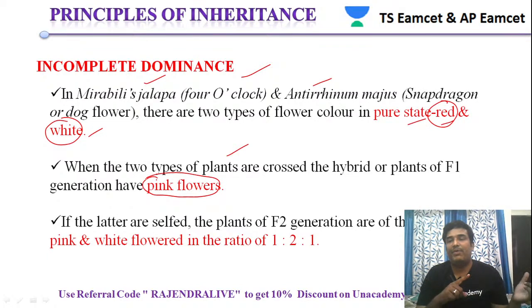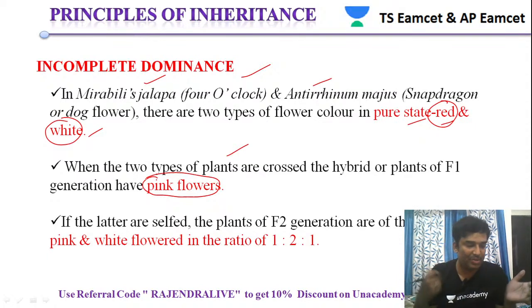One of the parents has red color flowers, the other parent has white color flowers. When these two plants are cross hybridized, we get a new plant. When it grows and starts flowering, the flowers are pinkish in color. That is the difference they identified, and it shows something interesting. So they studied this plant extensively, and Correns came to his own conclusion and told that this is called incomplete dominance, which deviates from Mendel's laws of inheritance.